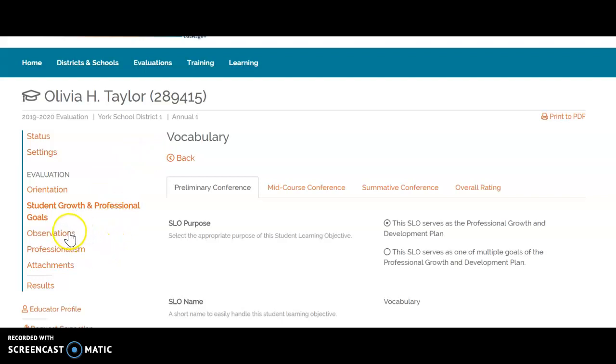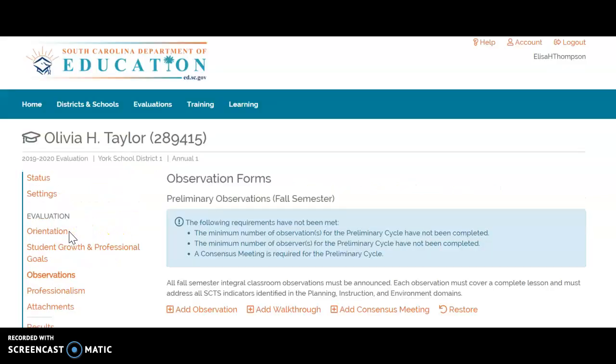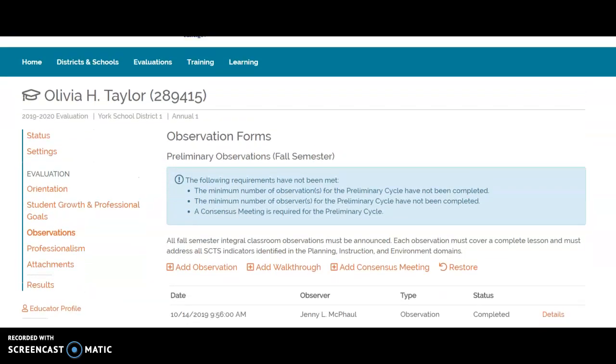Next, we'll talk about observations. Here as an administrator is where you would enter the observations. This is the preliminary, so this will all be done for the fall. Here you see this teacher has had one completed. This is where we'll go in and submit her observation once it has been done and place it on paper. We'll also go through professionalism, as I said before, and then we'll talk about the results.